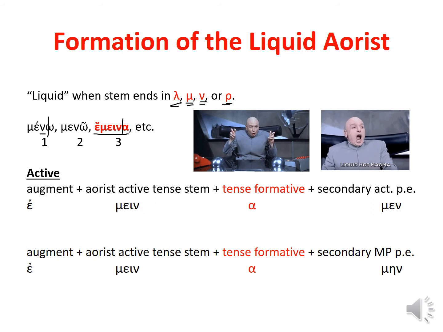So to form the liquid aorist active, you still need your augment. But now when we get our aorist tense stem, looking to the third principal part, notice that it's different. It's not men, it's mein. Another difference here from the regular first aorist is that the tense formative is different. We don't use sa, we use simply alpha. And then we do use, again, our secondary active personal endings.